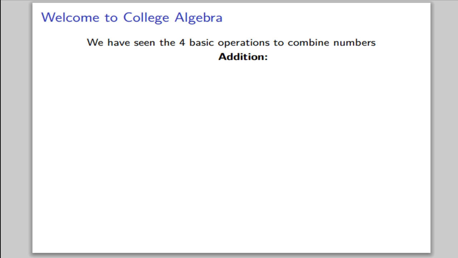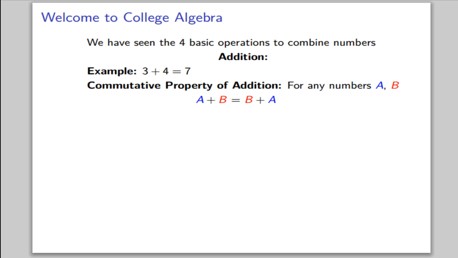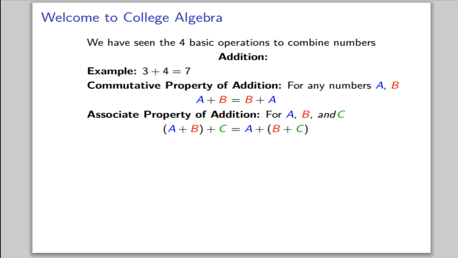We have now seen the 4 basic operations to combine numbers. First, we had addition. For example, 3 plus 4 equals 7. We saw the commutative property, which said for a and b, a plus b equals b plus a. We have the associative property for addition, that for numbers a, b, and c, (a plus b) plus c equals a plus (b plus c).